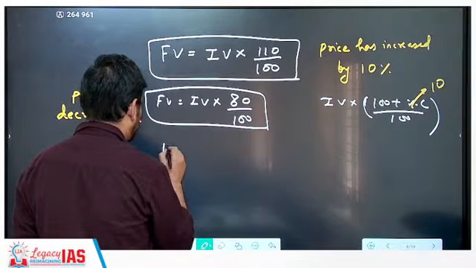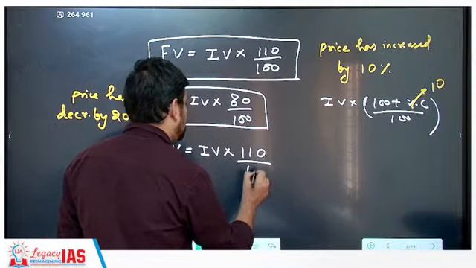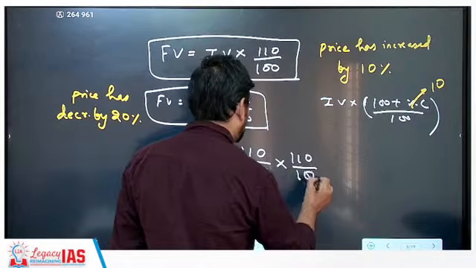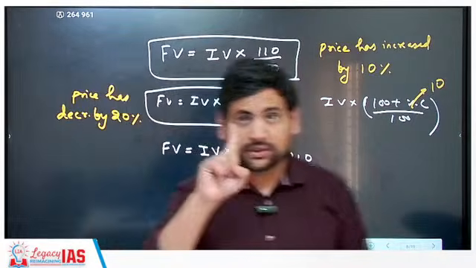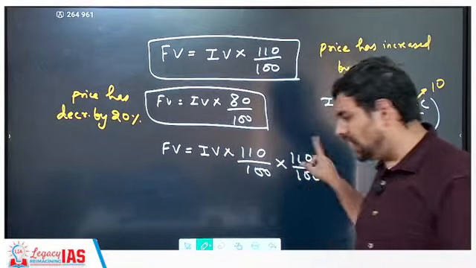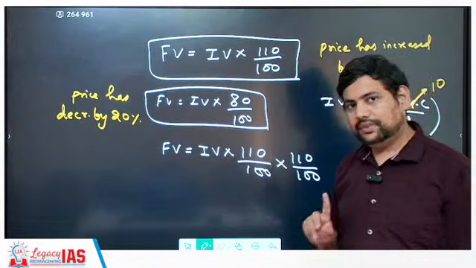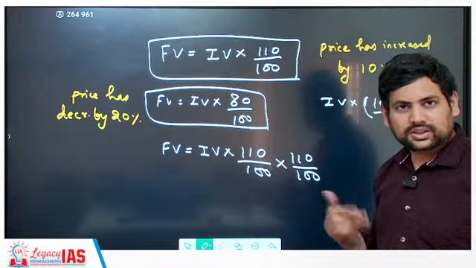But if I give you this: final value is equal to initial value into 110 by 100 into 110 by 100. Now I ask you, what is the resultant percentage change? You tell me one figure by which this final value has changed. You can see it is being changed 2 times, but can you tell me the final figure? Now, this is very typical to see what the percentage change is.